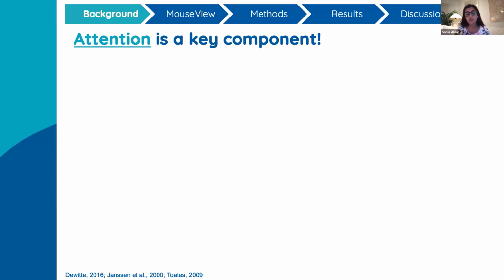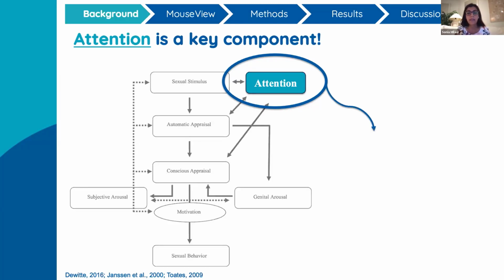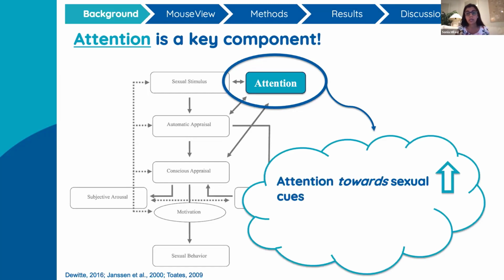Theoretical models situate attention within sexual interactions as a key component of sexual response. This is a diagram of the emotion motivational model of sexual response. As you can see, emotion acts early on, and it's involved in both the activation and maintenance of sexual response. This model predicts that focusing attention towards sexual cues, for example, focusing attention on an attractive partner or sexual stimuli, facilitates and increases sexual response, whereas distractions that divert attention away from such sexual cues inhibit and decrease sexual response.